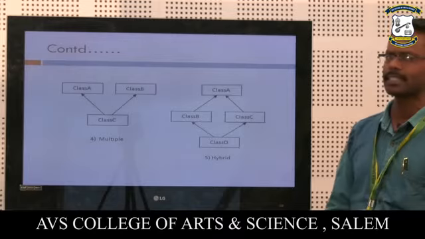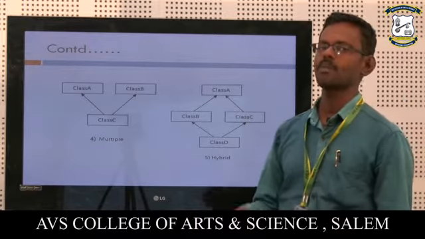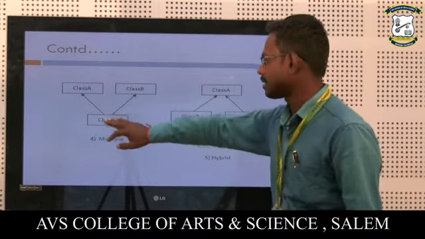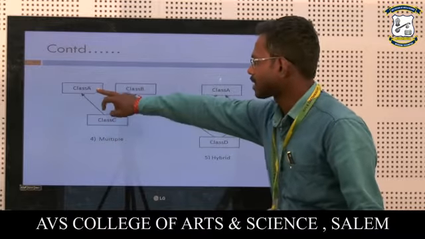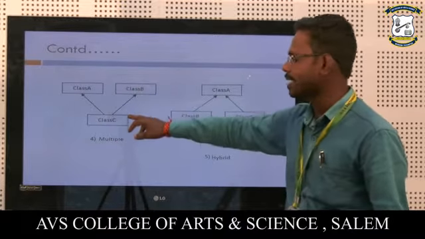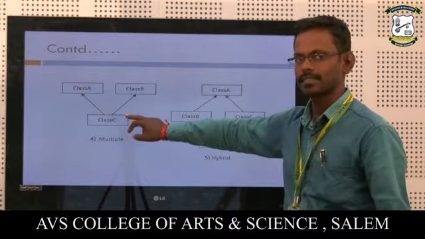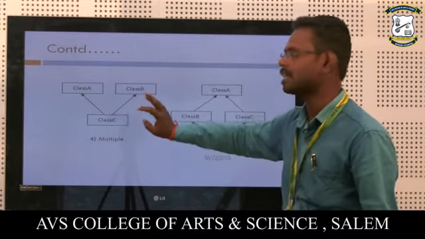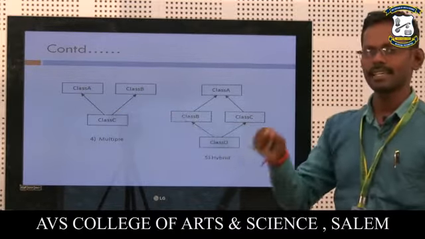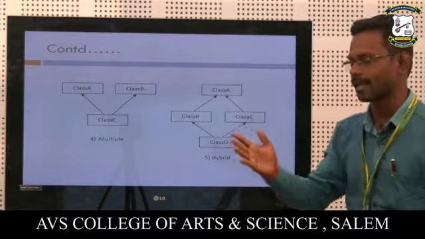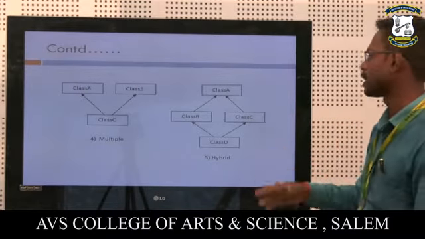Next, multiple inheritance is when a single subclass has more than one parent class. See this diagram. Class A and class B are inherited by a single subclass, class C. This is multiple inheritance. You can say a single class inherits more than one parent class. That is called multiple inheritance.